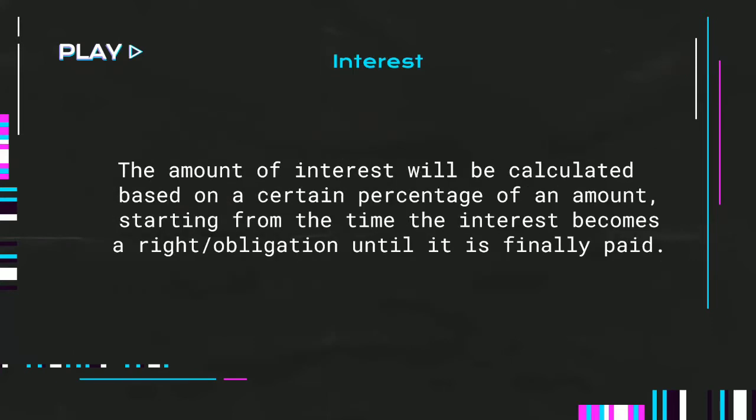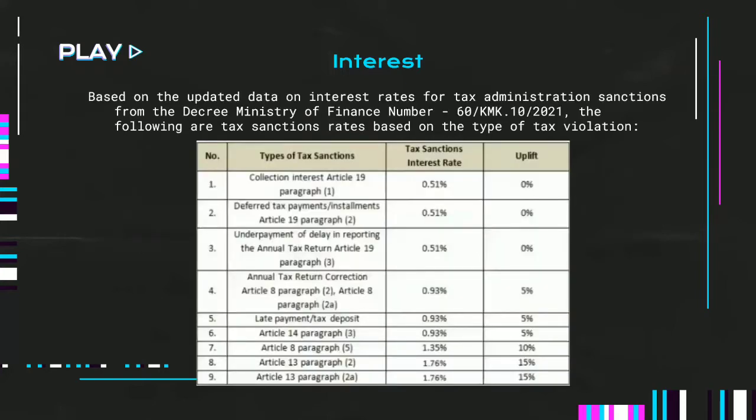Next, interest. The amount of interest will be calculated based on a certain percentage of an amount, starting from the time the interest becomes a right or obligation until it is finally paid. Next, based on the updated data on the interest rate for tax administration sanctions from the Decree of the Ministry of Finance number 60/PMK.10/2021, the following are tax sanction rates based on the type of declaration.